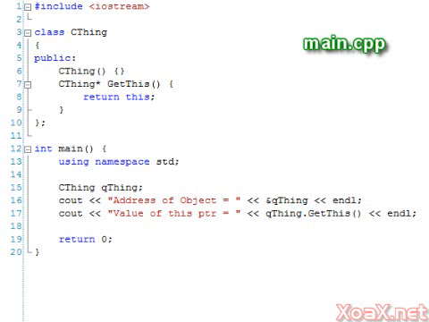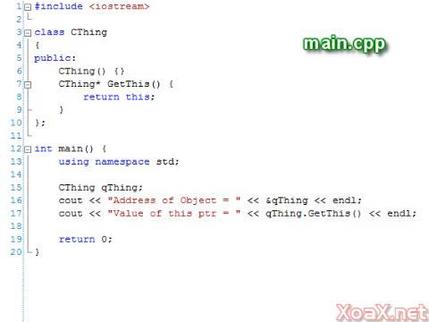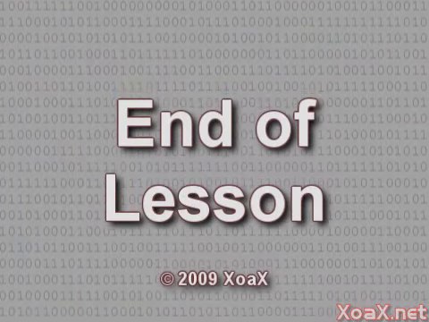This last example demonstrates clearly that when we call the member function getThis, the value that is passed in as the this pointer is in fact the address of the calling object. This concludes the lesson.